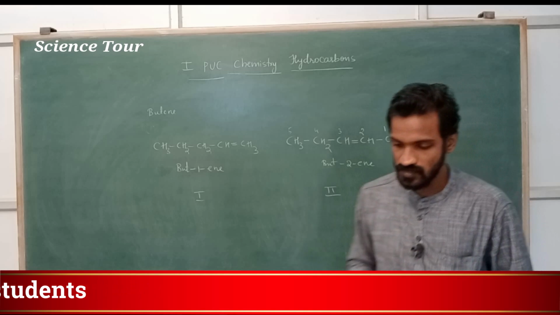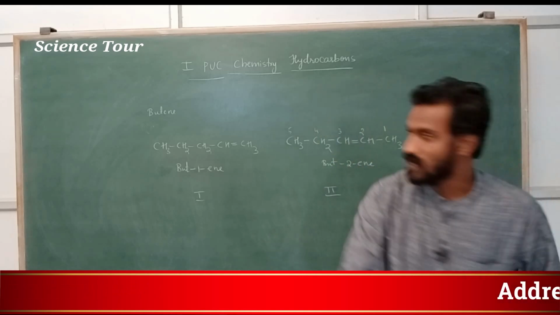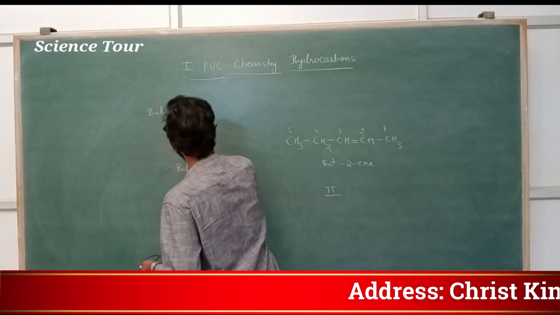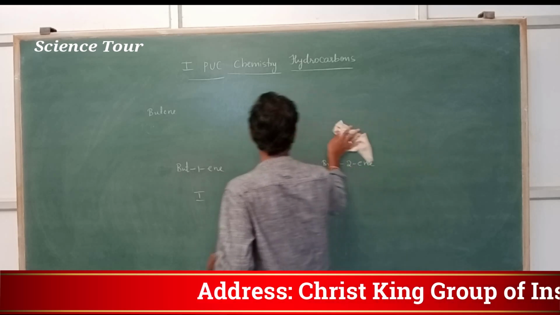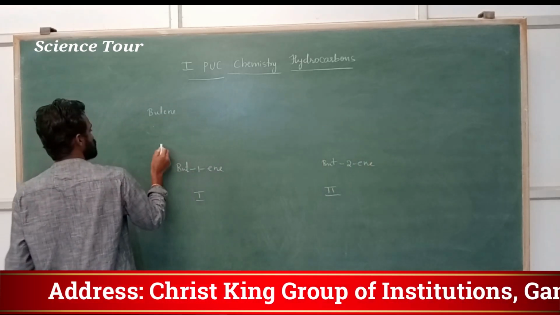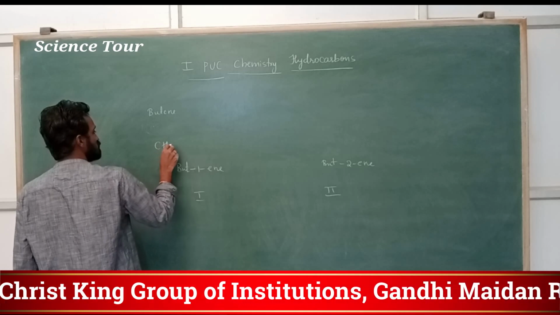Sorry. I just drew pentene, my dear students. Sorry, I drew 5 carbon atoms. But butene means, sorry, my dear students. CH3.